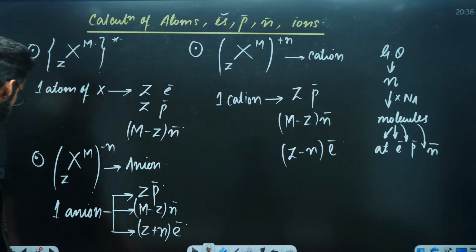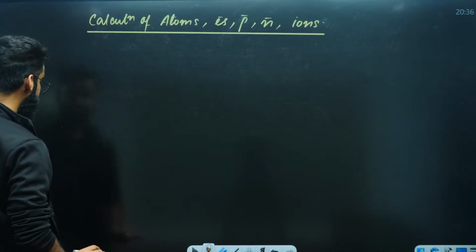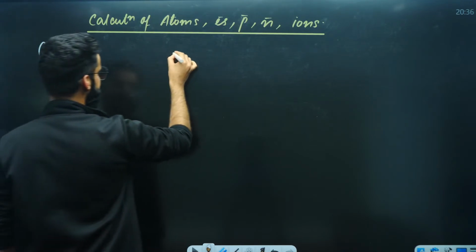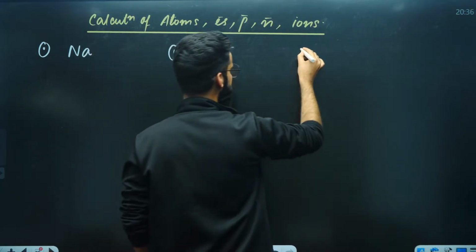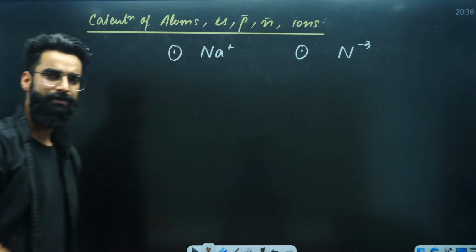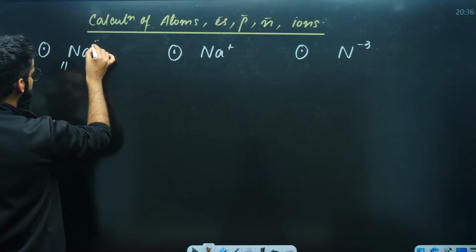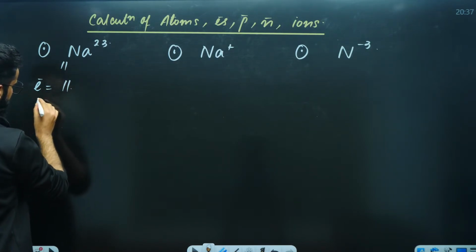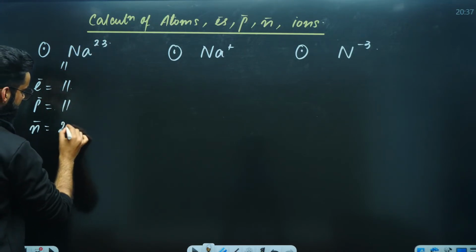Let me give you certain examples also. Just tell me one thing. For example, we have got sodium. The second example I'm taking, let's say we have got Na positive. The third example, let's say we have got N tri-negative. Do let me know the electrons, protons and neutrons in them. Since this sodium does not have any charge, atomic number 11, mass number 23. How many electrons? Whatever is the atomic number, same electrons. How many protons? 11. How many neutrons? Mass number minus atomic number, 23 minus 11.